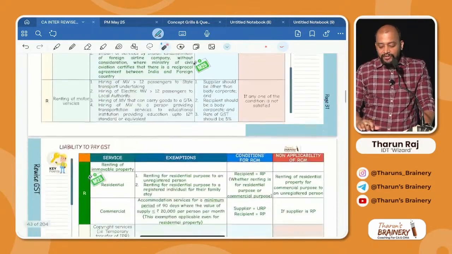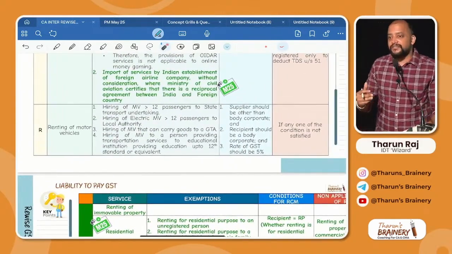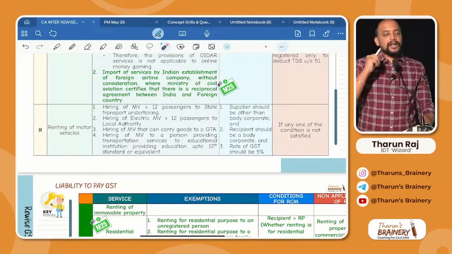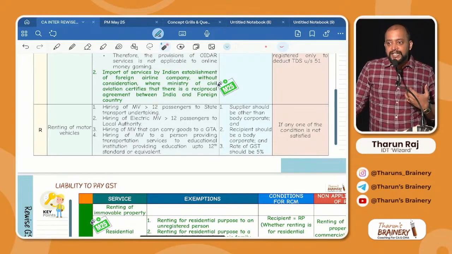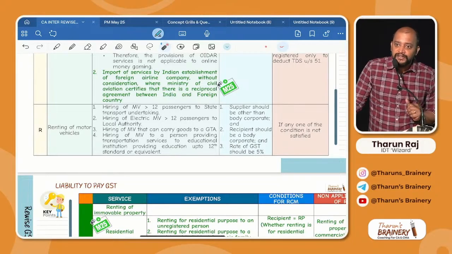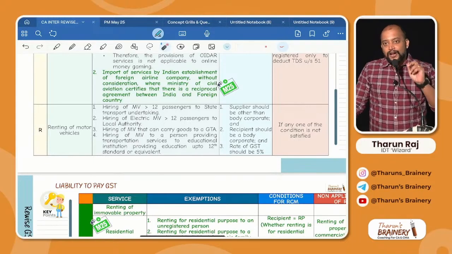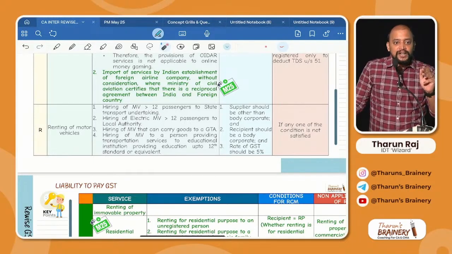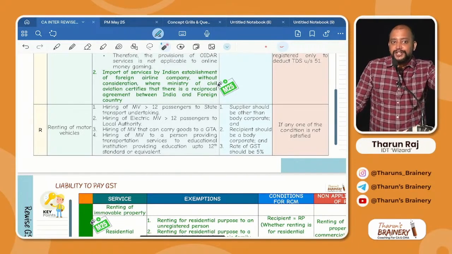Got it? Then R for renting of motor vehicles. For renting of motor vehicles, what are the exemptions that we have seen? 4 exemptions we saw. Recollect. I have a motor vehicle which can carry more than 12 passengers given on rent to a state road transport undertaking. Another motor vehicle. Which motor vehicle? Electric motor vehicle. More than 12 passengers. 2. Awesome. Local authority. Number 3. Motor vehicle that can carry goods to a GTA. Next one. I have a bus which I am giving on rent to a person, not to an education institution. Be careful. Not to an education institution.